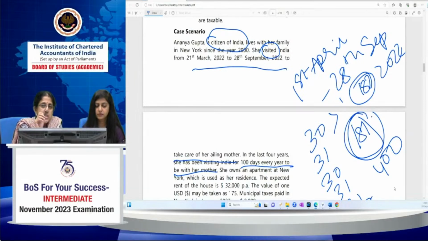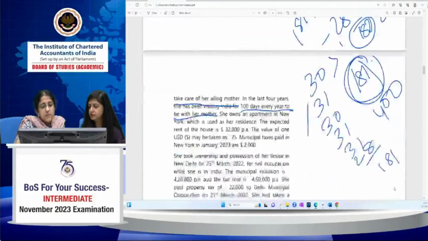We'll have to go and see what is her total income, excluding income from foreign sources. Chalo, let's go and see that. Only then we'll be able to find out her residential status in this case, otherwise we won't be able to find out. We have to compute the total income also.